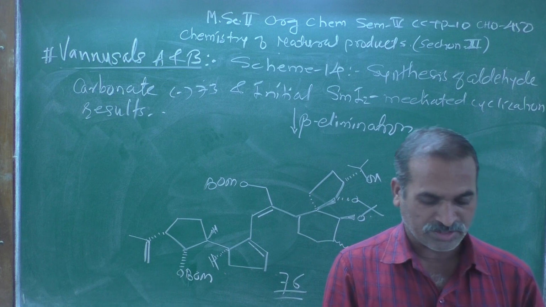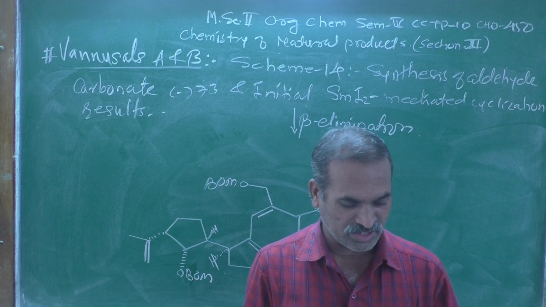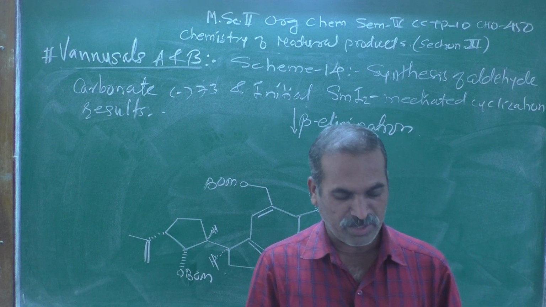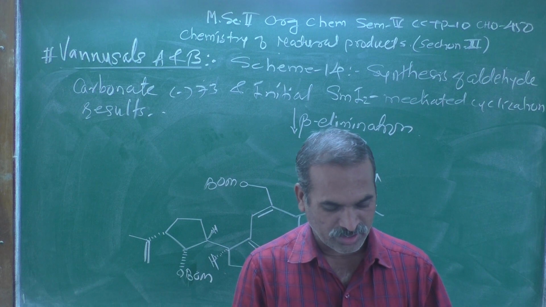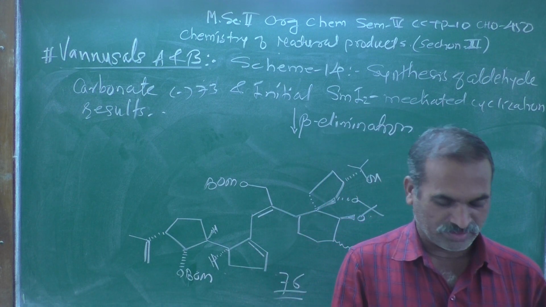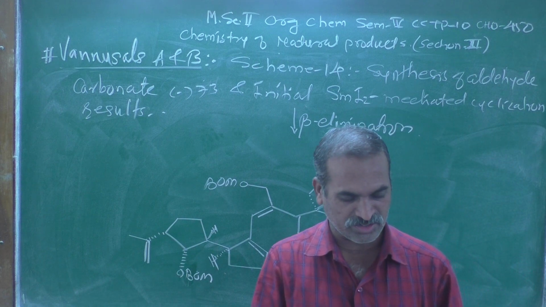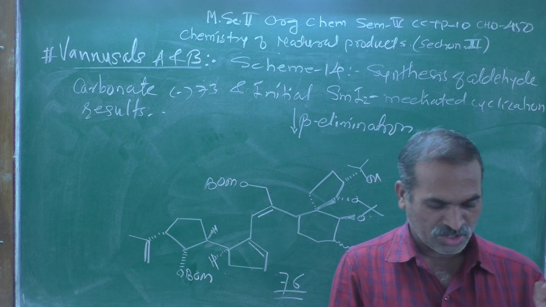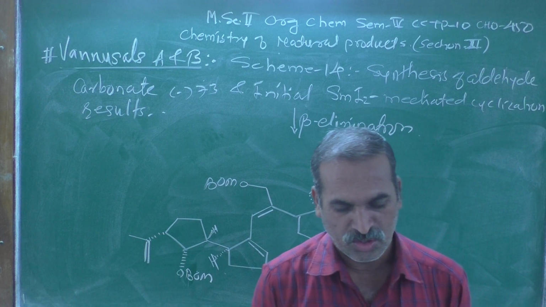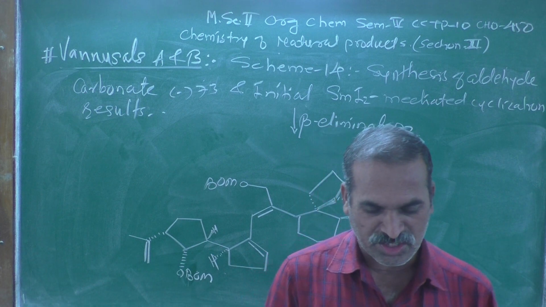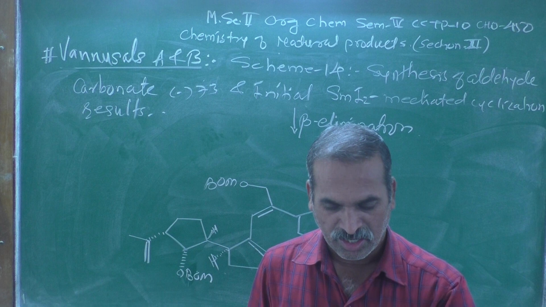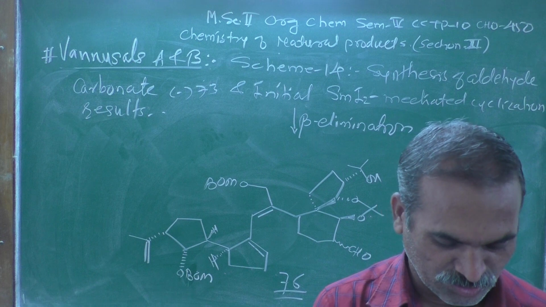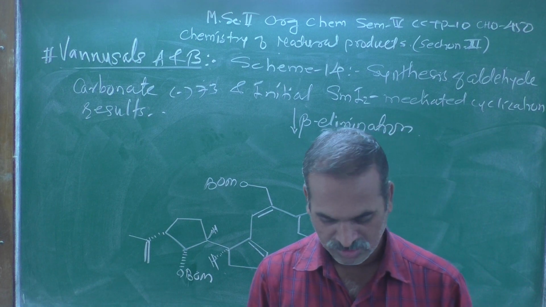An alternate pathway to aldehyde 76 may involve anionic Grob-type fragmentation following prior aldol reaction. However, further experimentation, as summarized in table 2, led to conditions under which two cyclized products, (+)-77 and (+)-78, could be obtained, entries 2 to 6, and we will see that in table number 2.